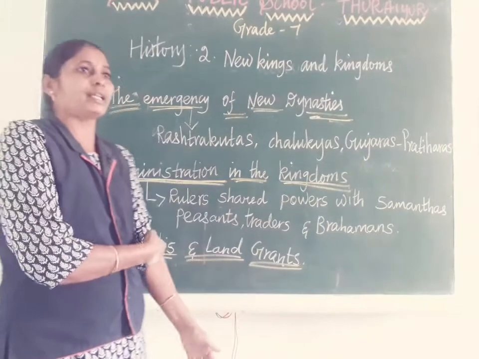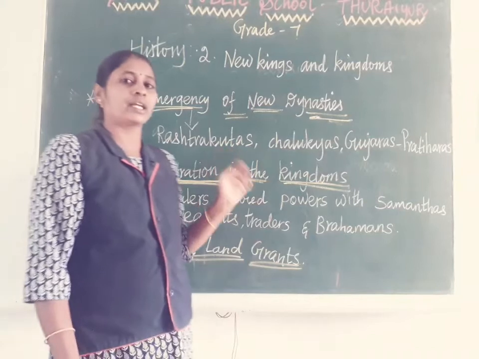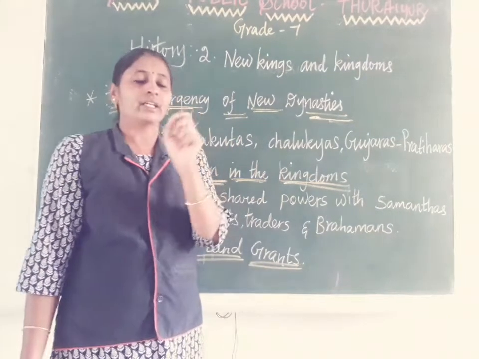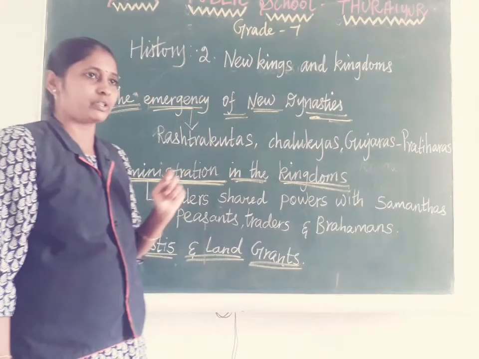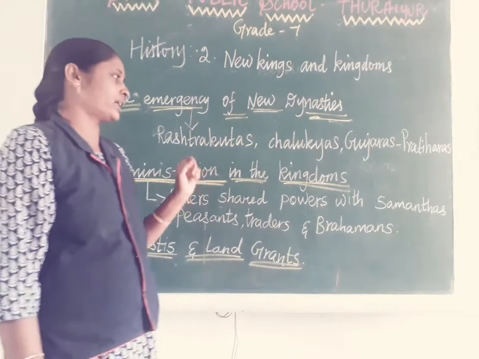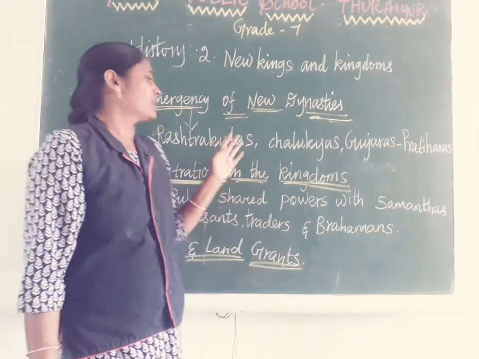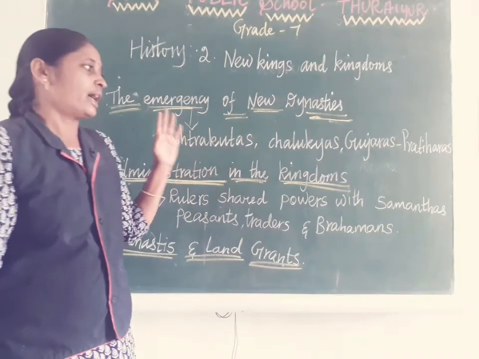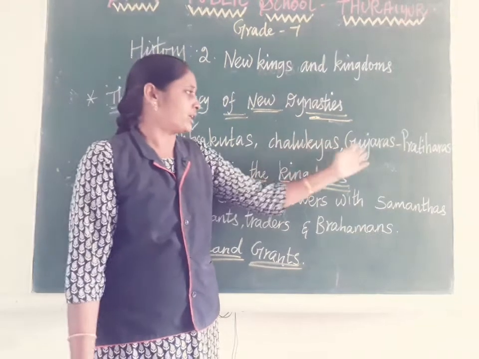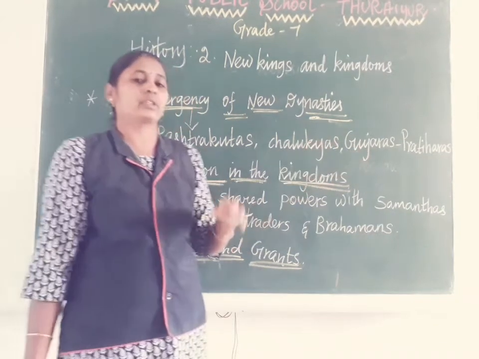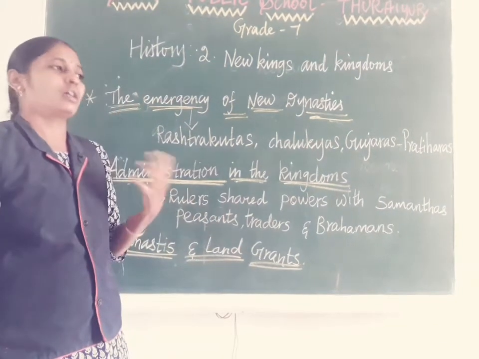For declaring himself king, he conducted a yajna, Hiranyagarbha. Like that, the Rashtrakuta dynasty emerged. Similarly, Gurjara-Pratihara also.